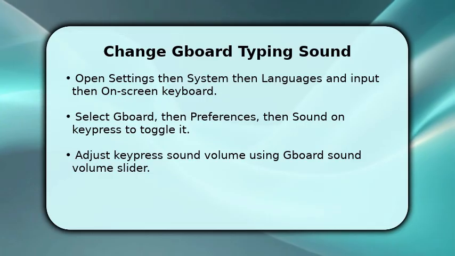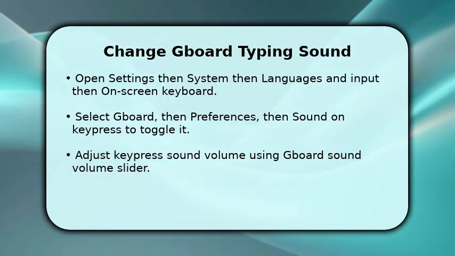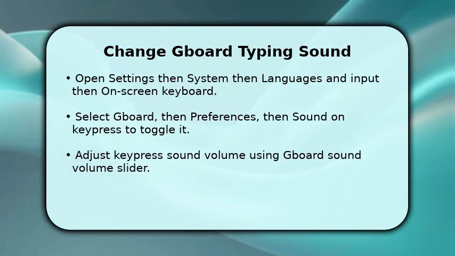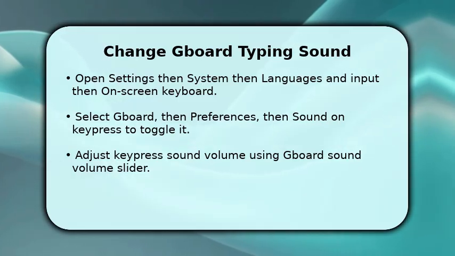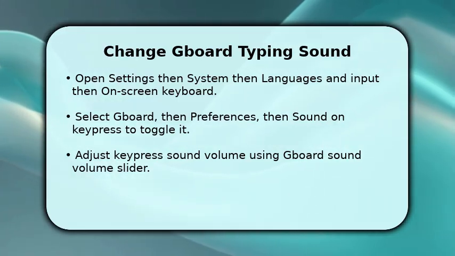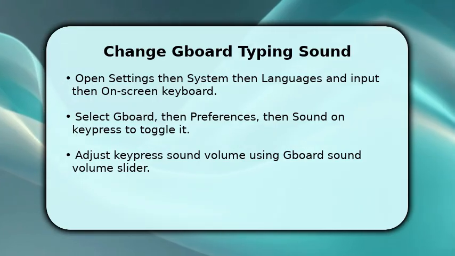Open Settings, then System, then Languages and Input, then On-Screen Keyboard. Tap Gboard from the list of available keyboards to open its settings. Select Preferences, then scroll to Sound on keypress to toggle it on or off.